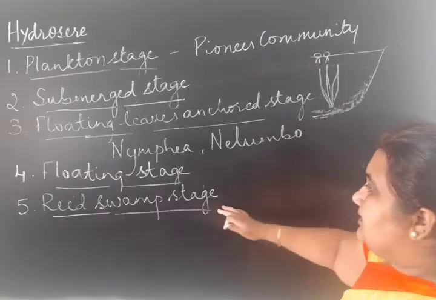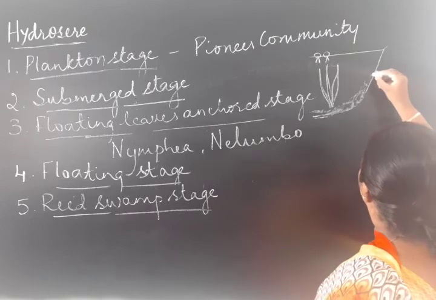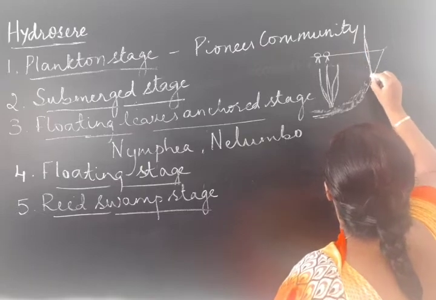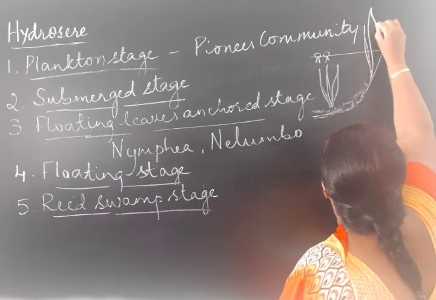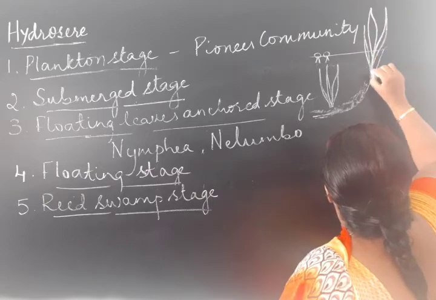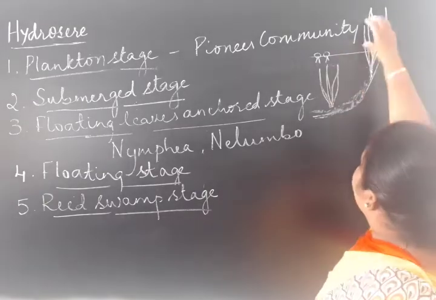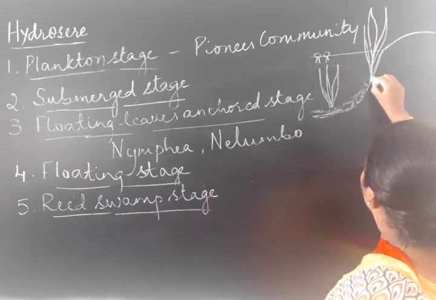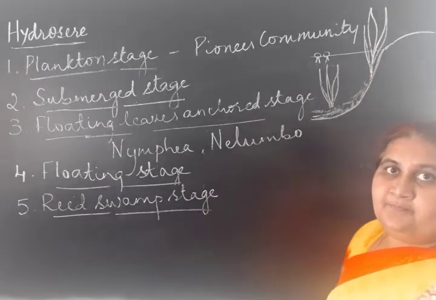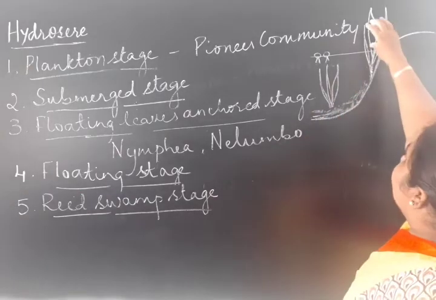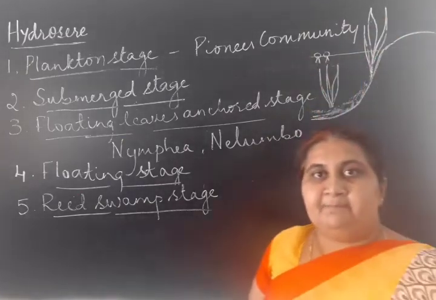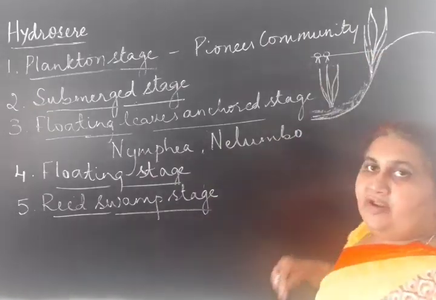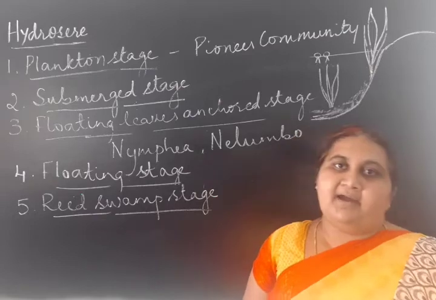Now by this stage, the amphibious plants like Sagittaria, half of the plant body is inside and half is outside. The part of the plant body which is outside will undergo transpiration. Due to the transpiration, more water will be transpired.